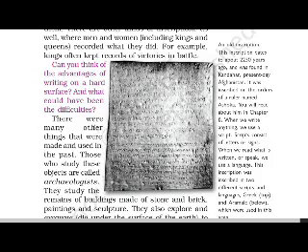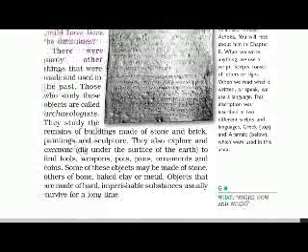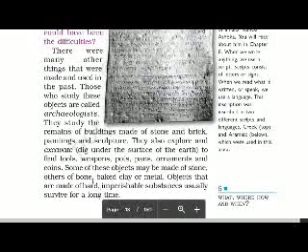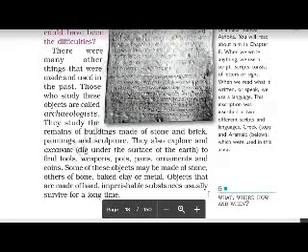There were many other things that were made and used in the past. Those who study these objects are called archaeologists. They study the remains of buildings made of stone and brick, paintings and sculpture. They also explore and excavate, that is, dig under the surface of the earth to find tools, weapons, pots, pans, ornaments and coins. Some of these objects may be made of stone, others of bone, baked clay or metal. Objects that are made of hard, imperishable substances usually survive for a long time.